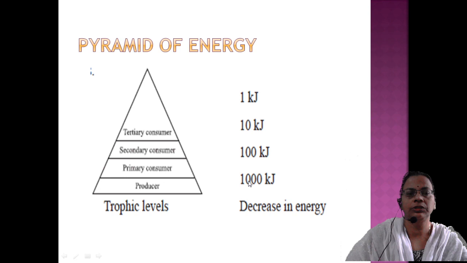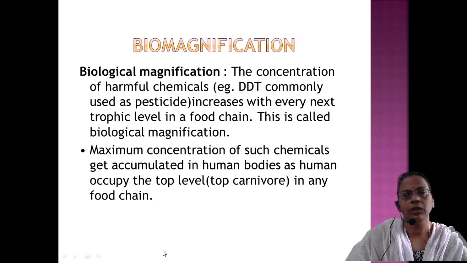Simultaneously on the right side you have to write a numerical value. Producers produce 1000 kilojoules, and only 10% goes to the next level, that means 100, and here it is 10, and the top carnivores will get only 1 kilojoule. That is why in an ideal ecosystem there can be a maximum of 3 to 4 trophic levels. If it is more than 4, they will get only 0.1 kilojoule, which will not be sufficient for the animal at that level to survive.